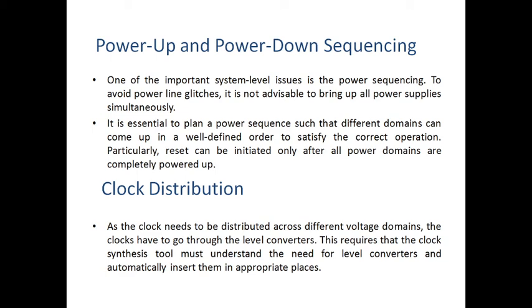The clock passes through all the converters, depending on which level converter, sub circuit or system is on. Only at that time does the clock need to be distributed, and to get this distribution we need a synthesis tool. That is the clock distribution topic.